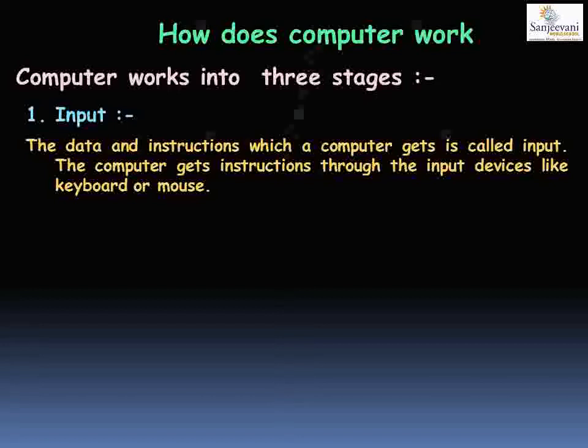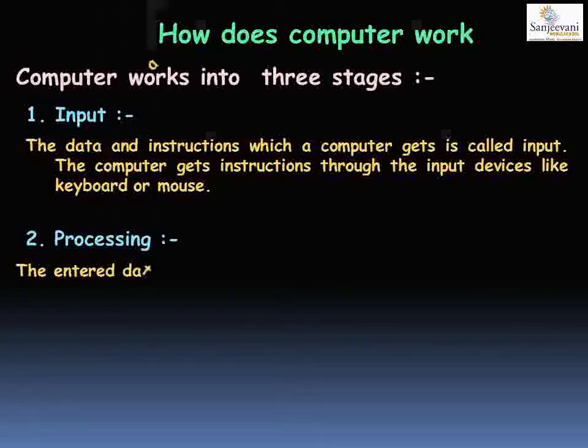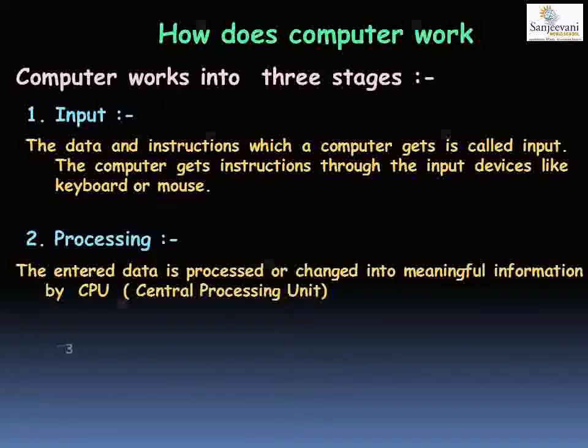The next stage is the processing stage. Now who does the processing in a computer? The CPU does the processing. What is a CPU? CPU is central processing unit. The entire data is processed or changed into meaningful information by the CPU.